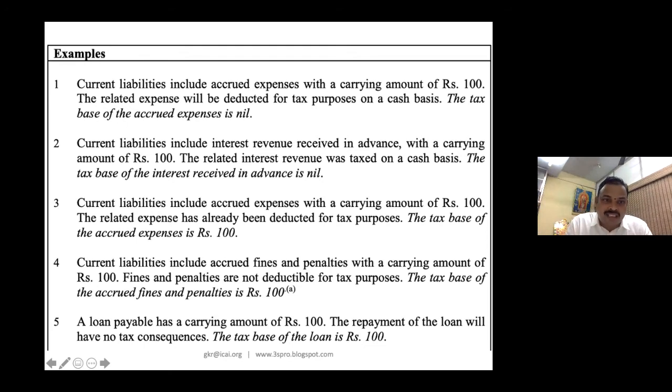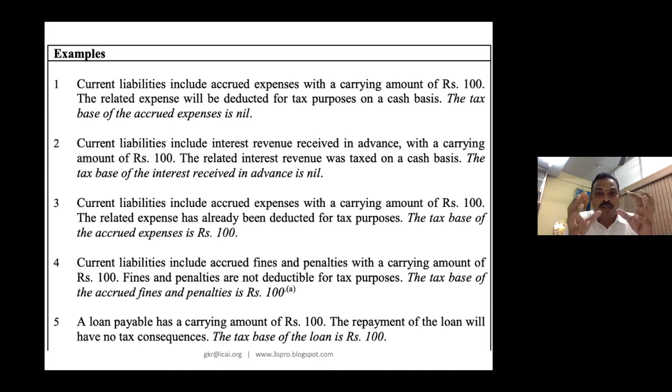But let me take a reverse example. Please look at 3. Current liability includes accrued expenses with a carrying amount of 100. The related expenses have already been deducted for tax purposes. Example, bad debt. Example, provision for warranty. Remember, provision for warranty is deductible under income tax. This is one provision. We have a case law also, for your kind information. So, in books you provide, and in income tax also it is allowed. So, what is the tax base?